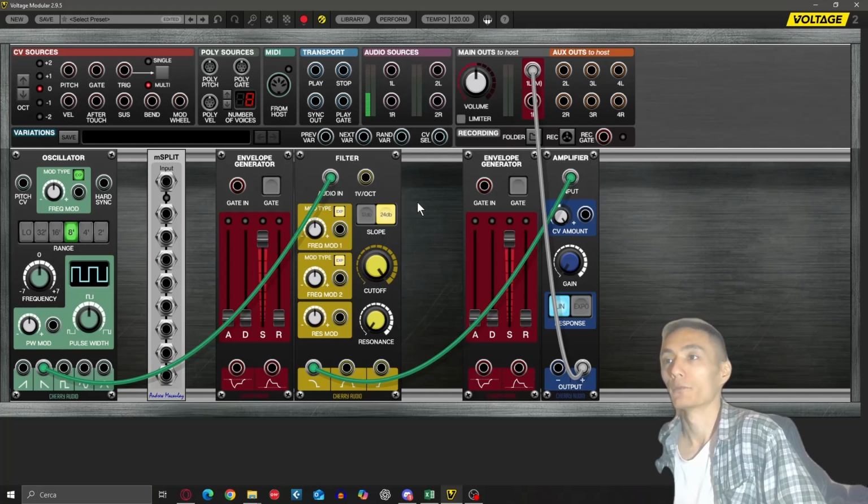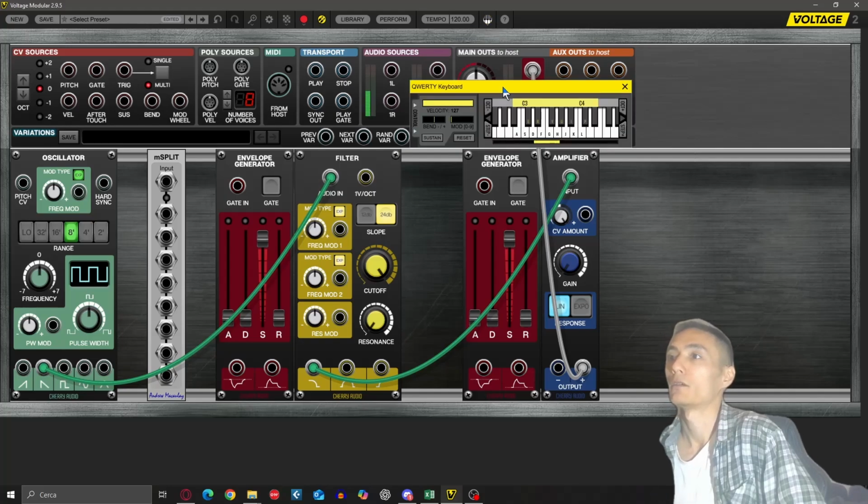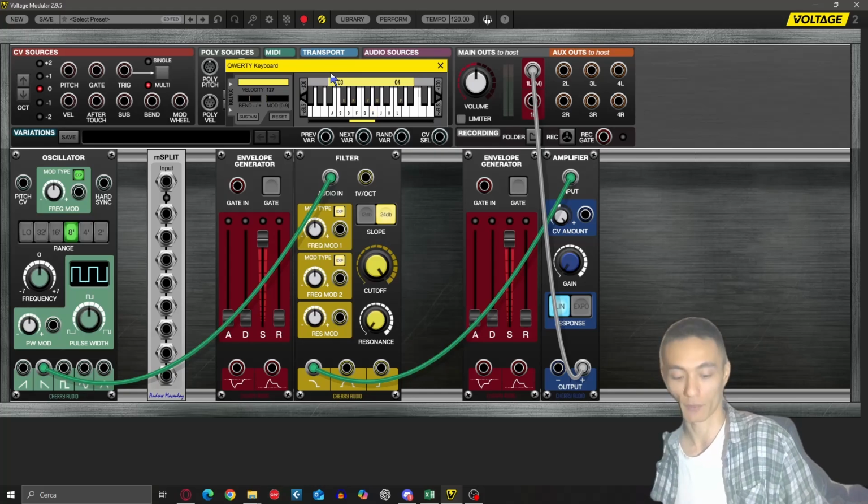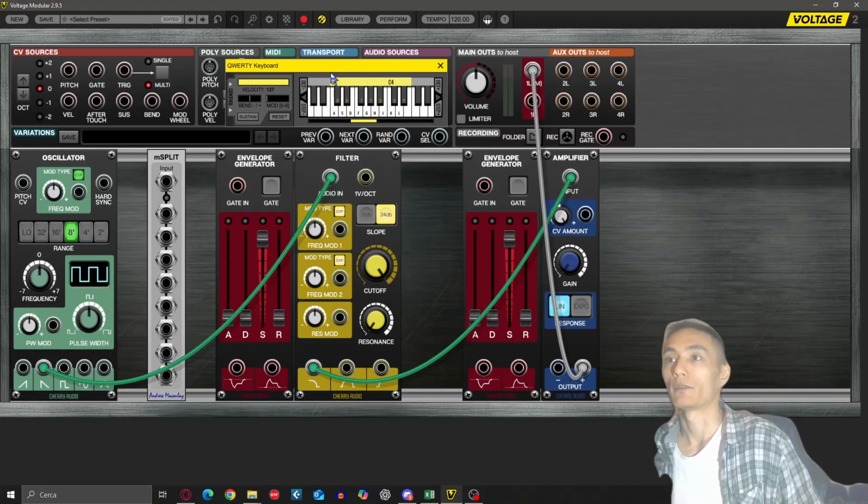First and foremost, let's use the QWERTY keyboard, the computer keyboard, by clicking on this icon here on the top. QWERTY keyboard, Control K, or Command K. All right, so here we have the keyboard, but it doesn't work. As you can see, right now it's not plugged.